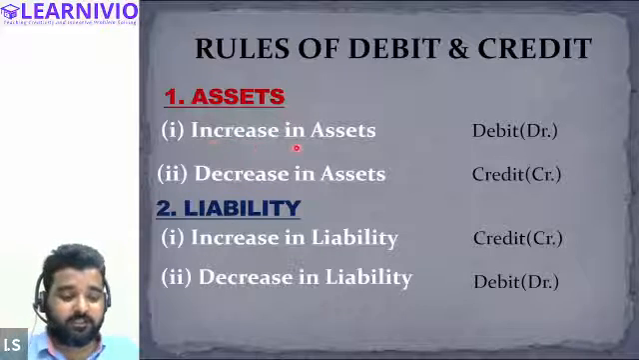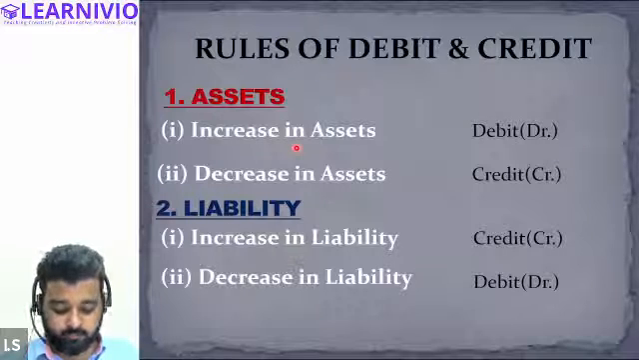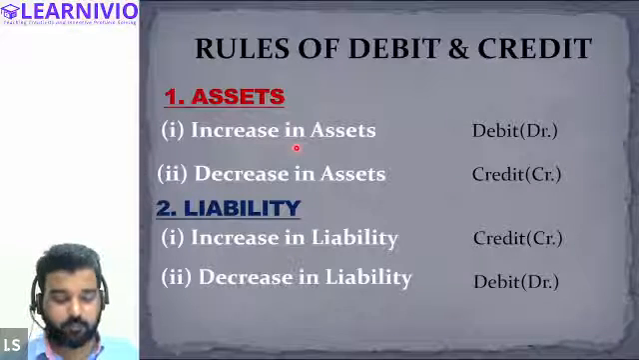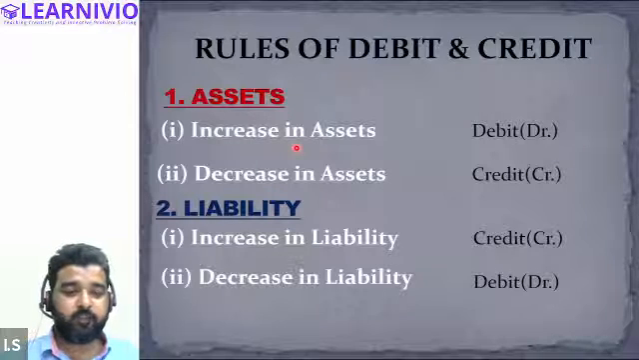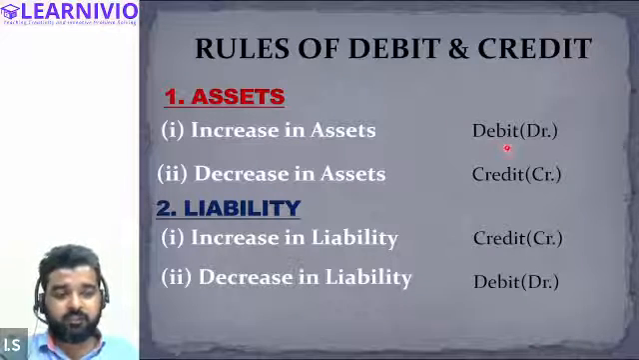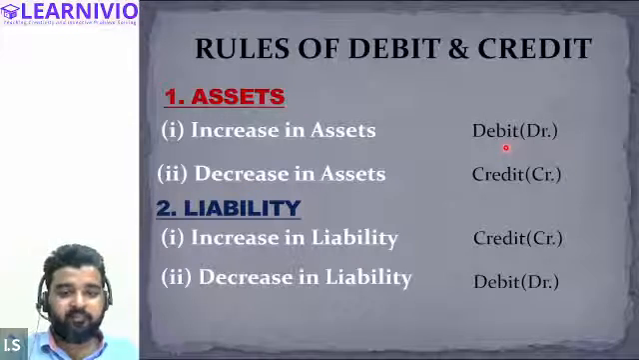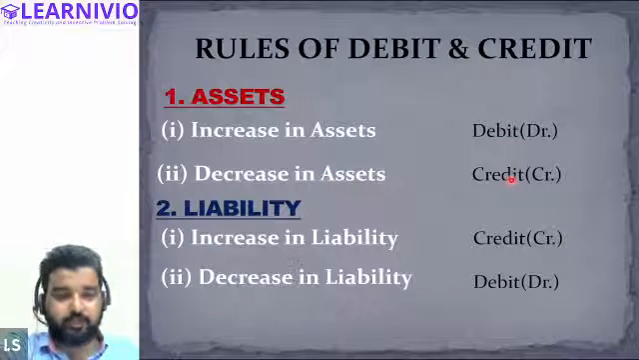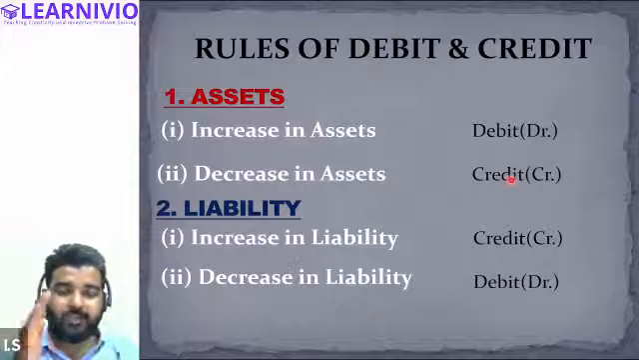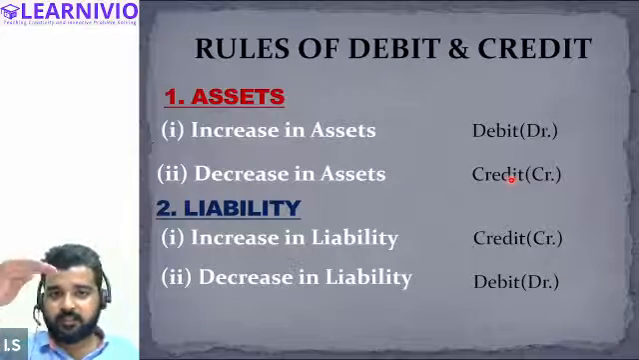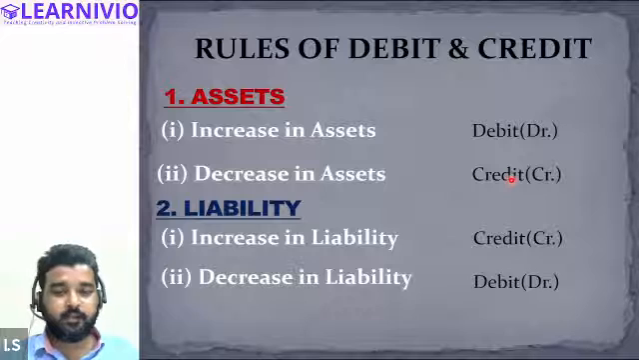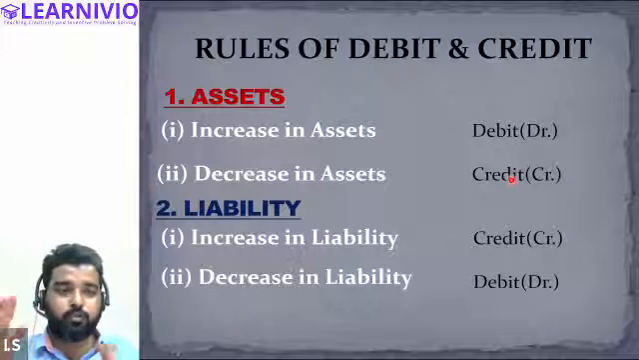If there is an increase in the value of an asset, we will debit the increase. We will record it on the debit side of the account. If there is a decrease in the asset, we will record it on the credit side of the account. There are two sides now. If assets increase, where will it be recorded? Debit side. If an asset decreases, it goes to the credit side.